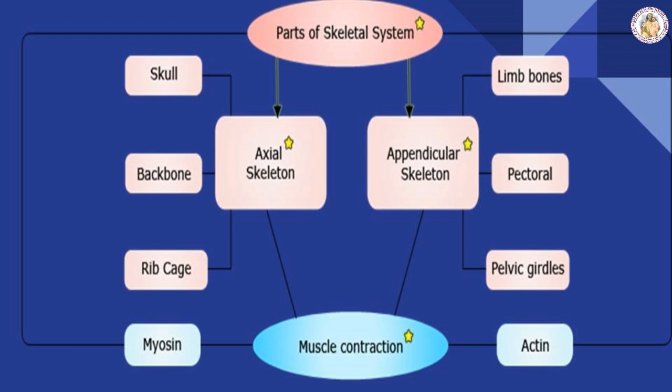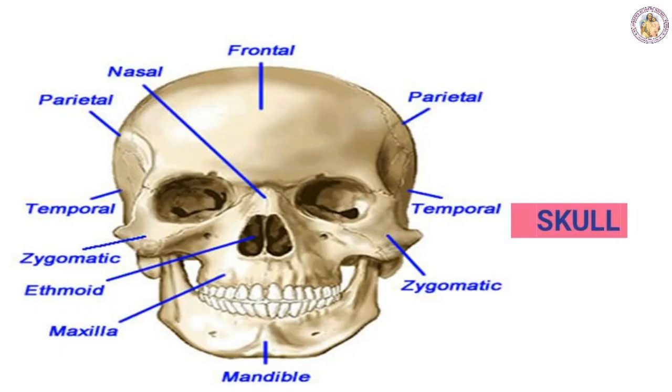So now we are going to discuss these two parts of the skeleton, the axial as well as the appendicular skeleton. The first one, the axial skeleton, consists of bones along the axis. The first is the skull. The skull is a very hard structure made up of 22 small bones, out of which 8 are fixed to form the cranium and 14 bones are fused to form the face.